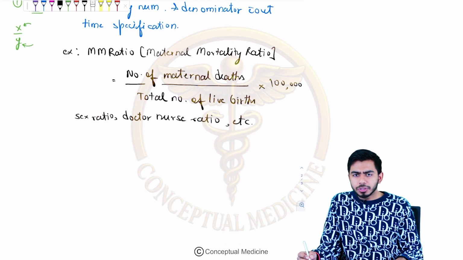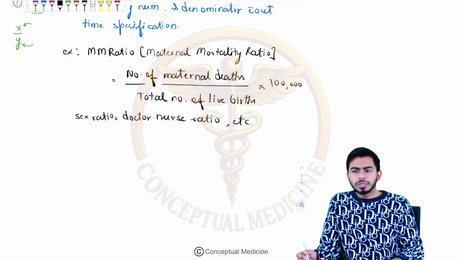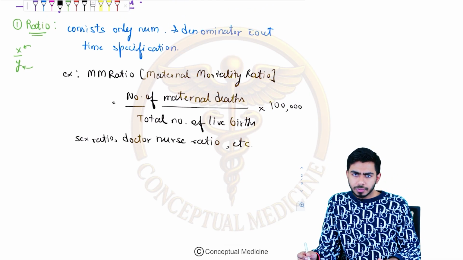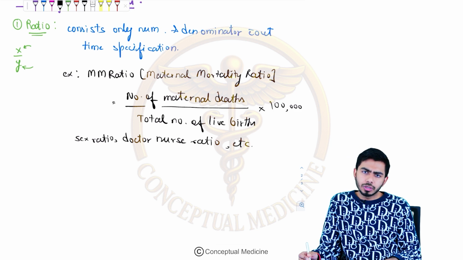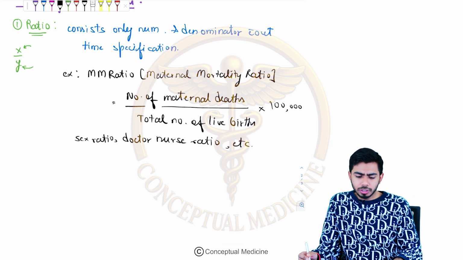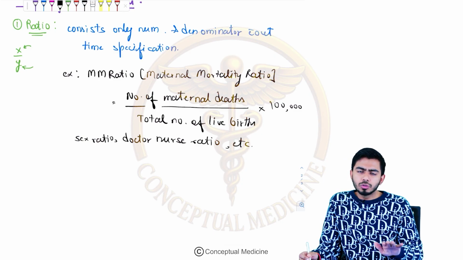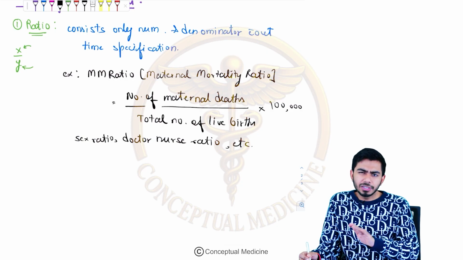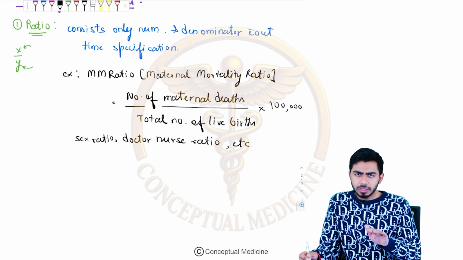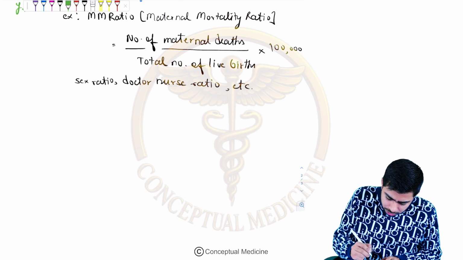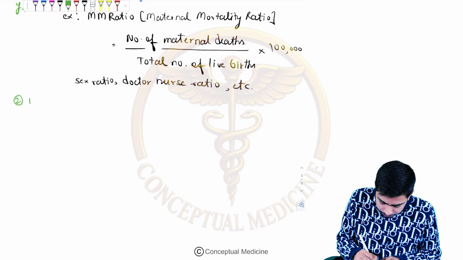What will be the MCQ? If the numerator and denominator are not related to each other, your answer would be ratio. In the tools of measurement, which of the following components will not talk about time? Usually it is ratio. Further, I will tell you proportion can also be there. Okay, so ratio is done. Now I'm moving on to the next entity, that is the rate.